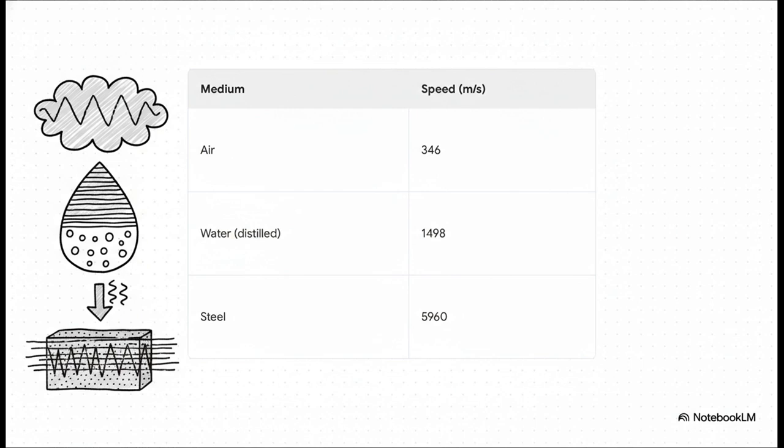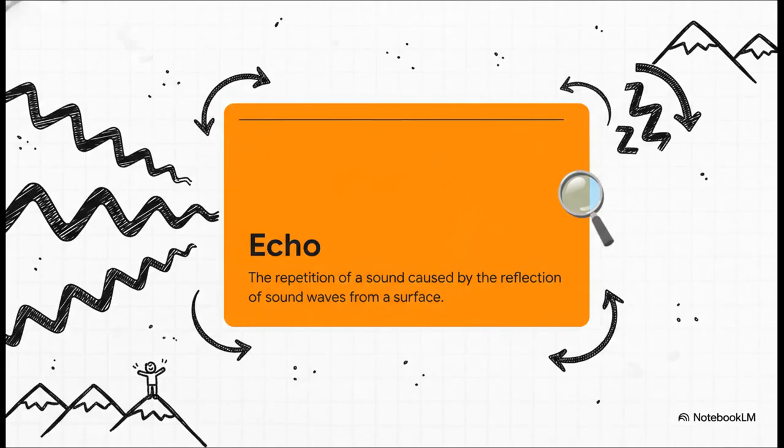very, very quickly. You know how light bounces off a mirror, right? Well, sound does something similar. When sound waves bounce off a surface, we call this reflection an echo. Think about shouting in a valley. That sound that comes back to you, that's an echo.